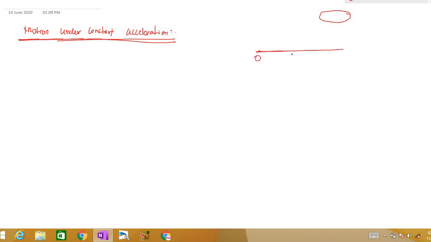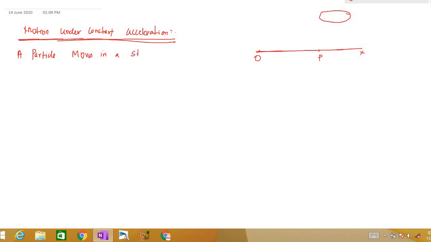Suppose this is the starting point origin and this is the line OX. Let this be the position of the particle after some time t. Now we are going to discuss the motion under constant acceleration, right? A particle moves in a straight line. First we will see some theory and then we will work out many problems, right?